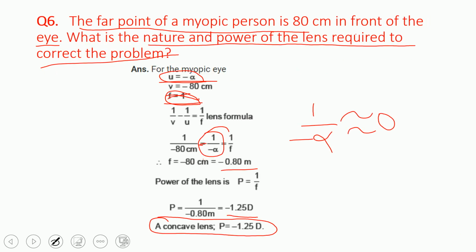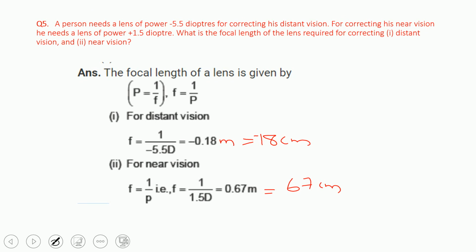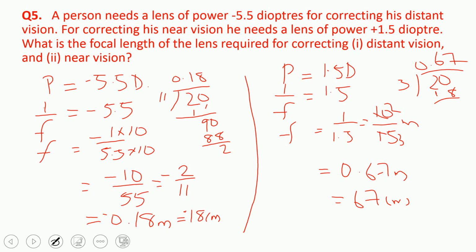Especially this part: for myopic, u must be minus infinity. For hypermetropic it is minus 25. These are the things you must remember and keep in mind. I hope you understand all this properly.